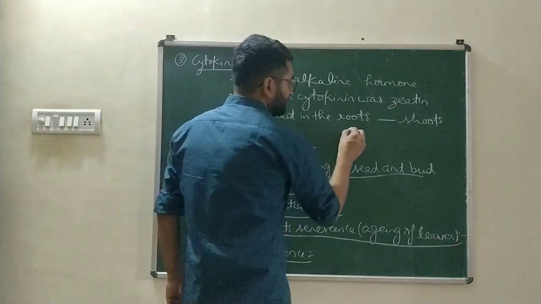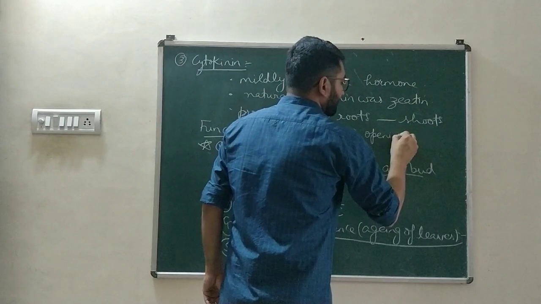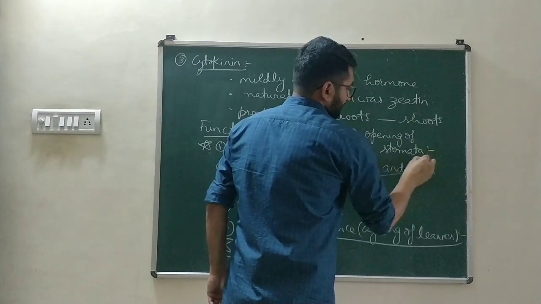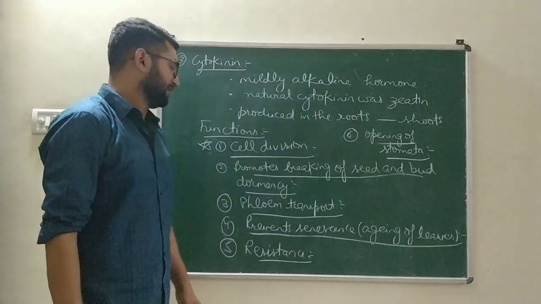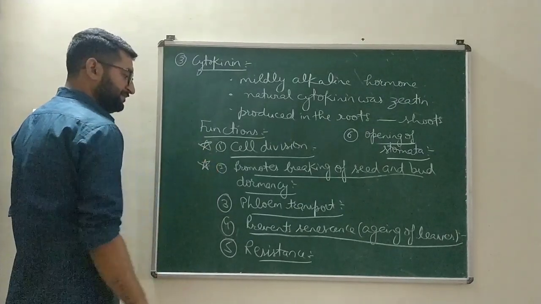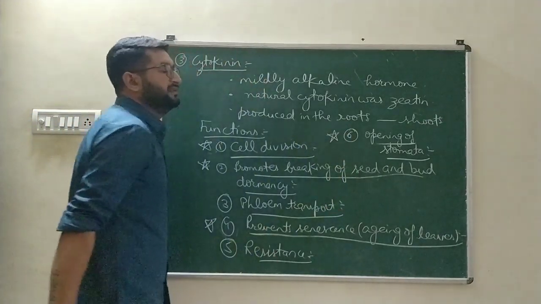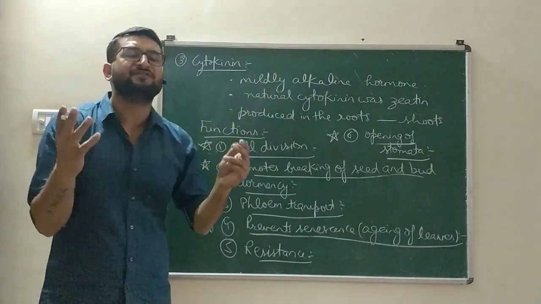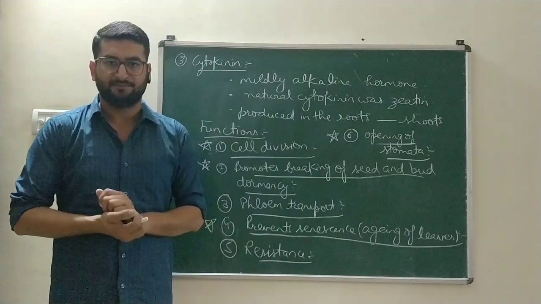And the sixth function of cytokinin is opening of stomata. Cytokinin helps in the opening of stomata. Out of these six functions, the first, second, fourth, and sixth are very important. These are included in your NCERT syllabus. The rest are extra, you may leave them, but these are very important, so you have to do them very carefully.